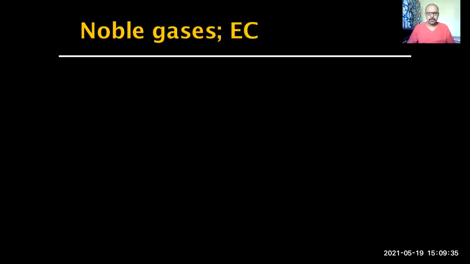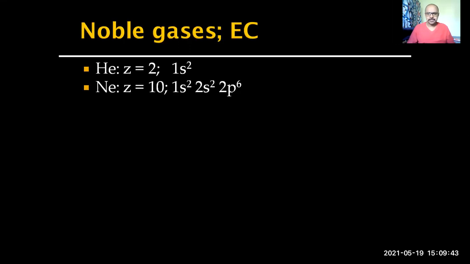I told you to remember the electronic configuration of noble gases. It helps you a lot. Many times while writing the electronic configuration of elements with atomic number more than 10, we generally reduce the time required to write it by comparing inner core electrons to the nearest noble gas. What do we mean by that?